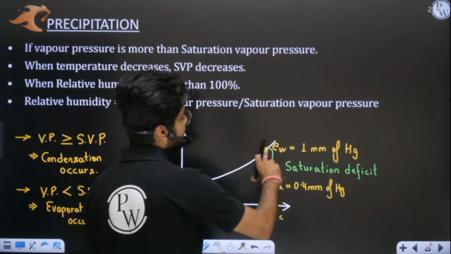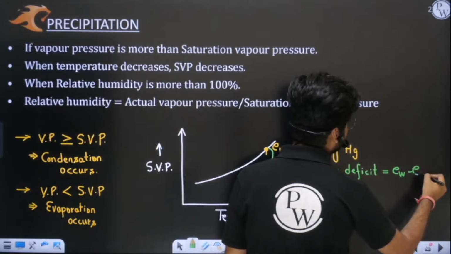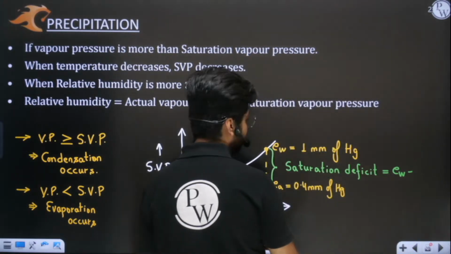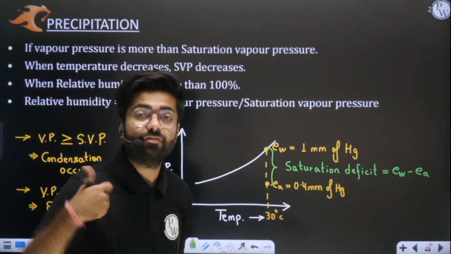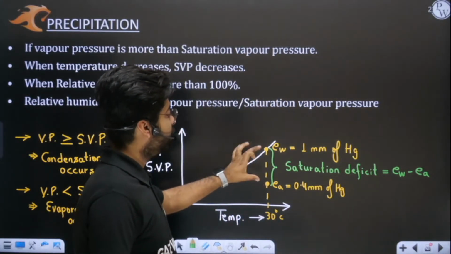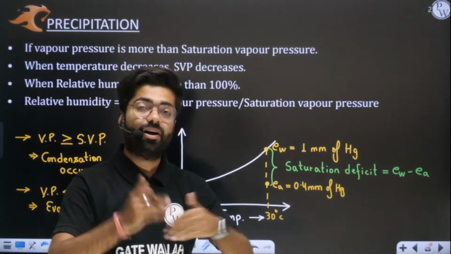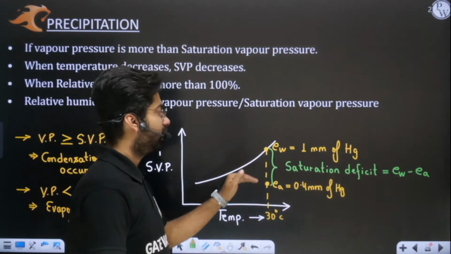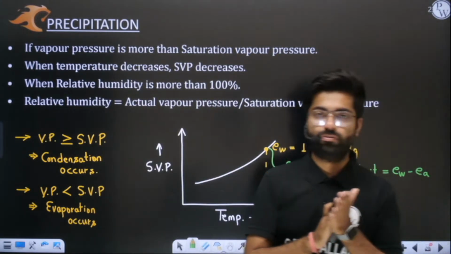So this is what? This is saturation deficit. If someone asks you what is saturation deficit, you will say EW minus EA: saturation vapor pressure minus actual vapor pressure. The more the difference between the maximum and actual value, the higher will be the rate of evaporation. Yes or no? The faster the water will get evaporated in order to fill this gap. Yes or no?